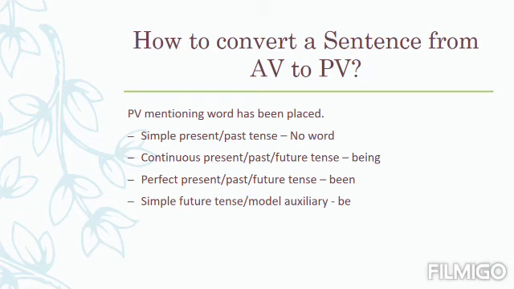I am repeating, if the sentence is in perfect present, perfect past or perfect future tense, then the passive voice mentioning word been will be used. If the sentence is in simple future tense or if the sentence contains a modal auxiliary, then the passive voice mentioning word be shall be used while transferring the sentence from active voice to passive voice construction.